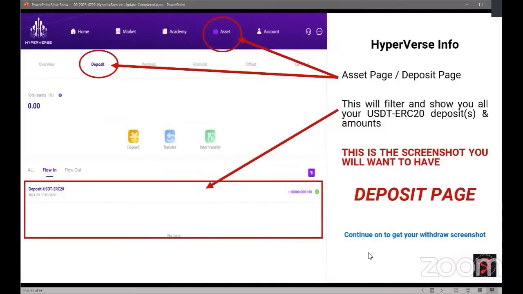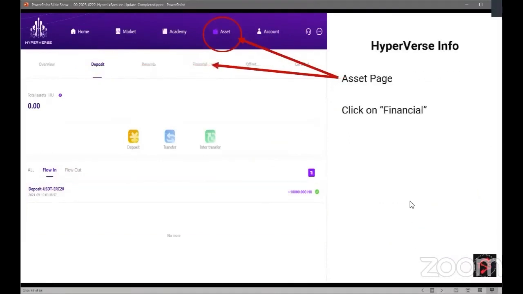Once you have that, that's how much you put into the system. If there's more than one, you'll see a whole bunch of them. That's why you want to use the flow in, all right? So then after you're done with this, you want to continue to the withdrawal screenshot. Let me show you how to do that.